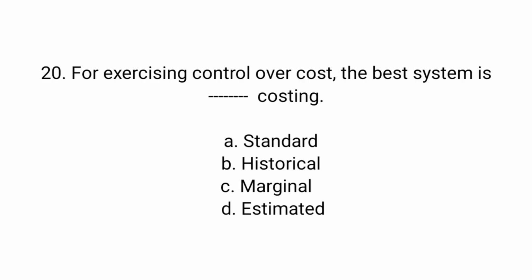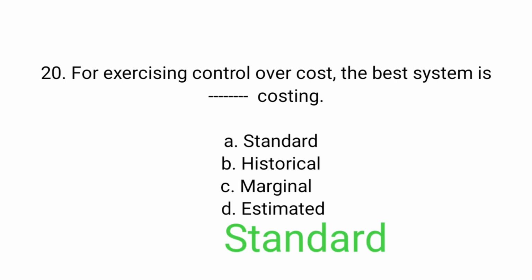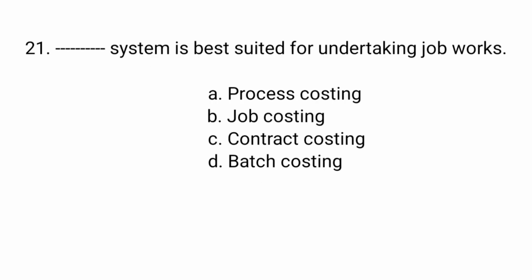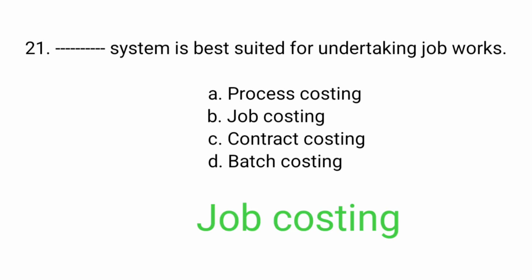For exercising control over cost, the best system is dash costing: standard, historical, marginal, estimated. Standard. Dash system is best suited for undertaking job works. Process costing, job costing, contract costing, batch costing. Job costing.